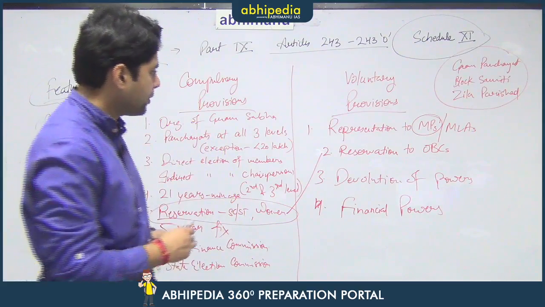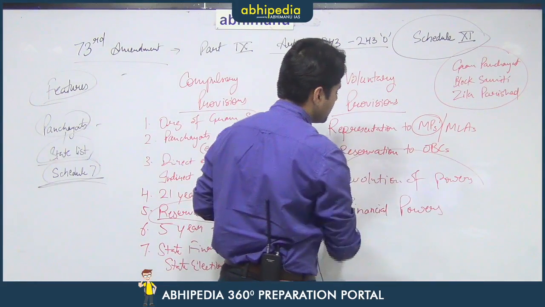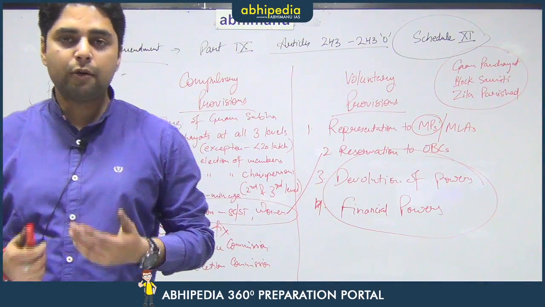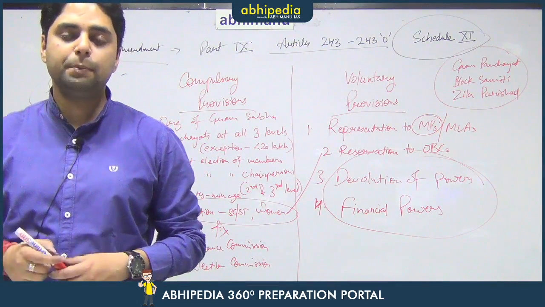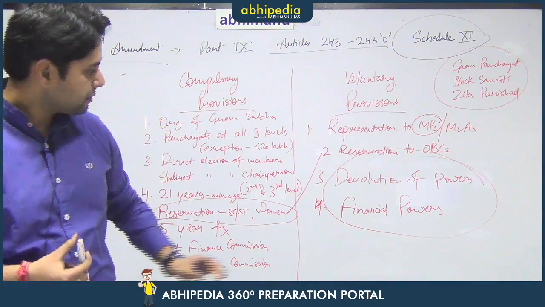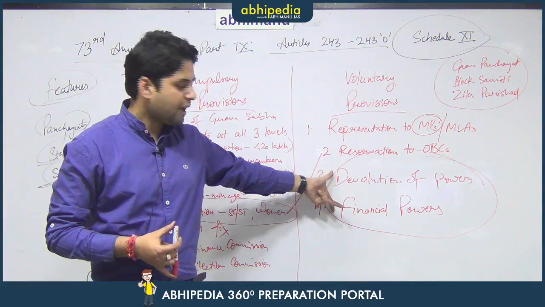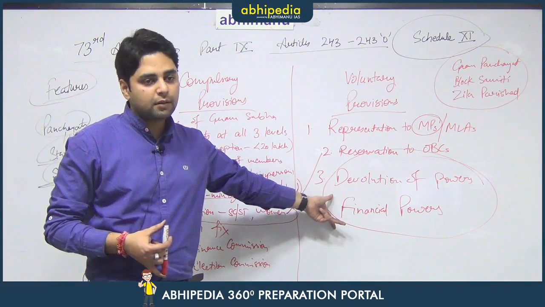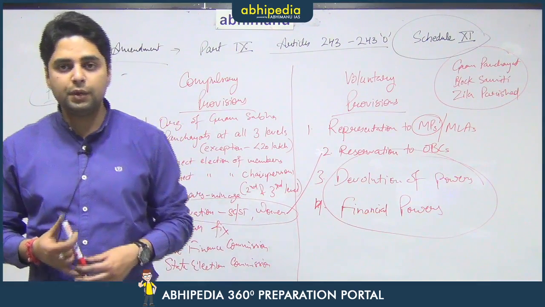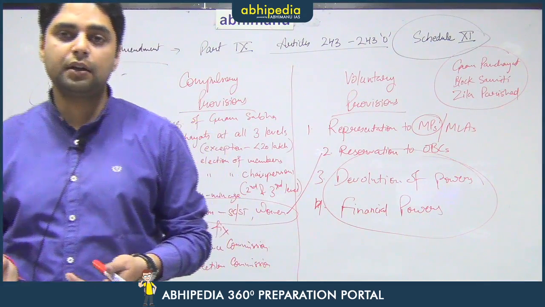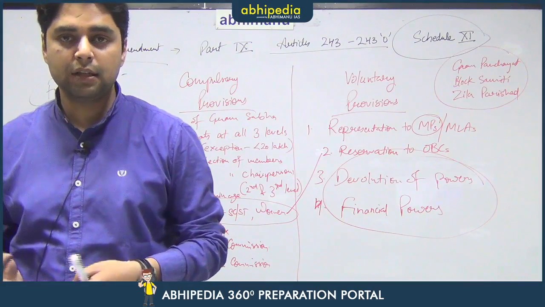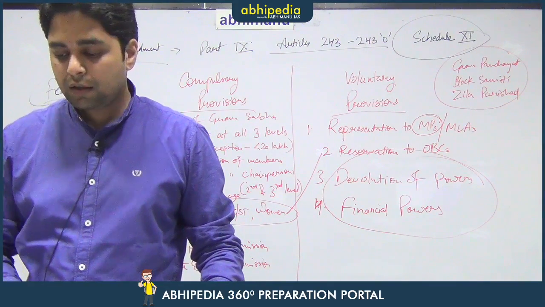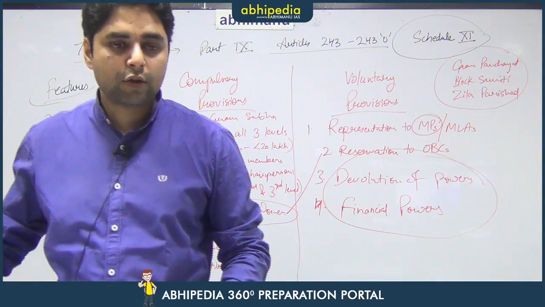Now these are the two points which are criticized the most when it comes to the Panchayati Raj institutions, because these two points decide how powerful and how effective the panchayats will be in a particular state. In some states the panchayats are very powerful, where they have been given a lot of powers and have their own finances as well. But in various other states the panchayats are very weak because the state governments have not granted any significant powers or taxes or finances to that particular panchayat. So this in totality is the 73rd Constitutional Amendment.